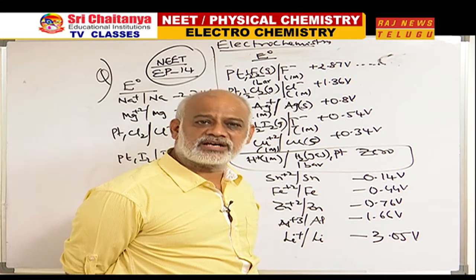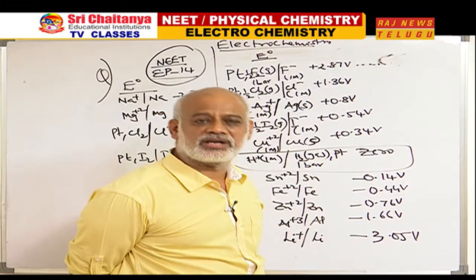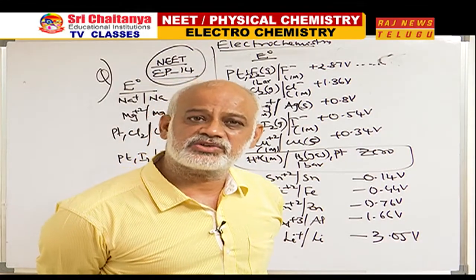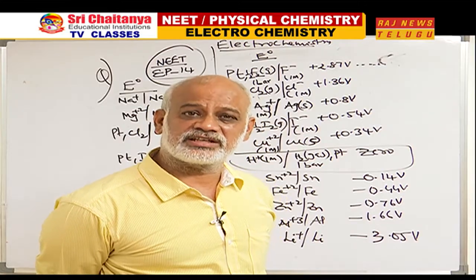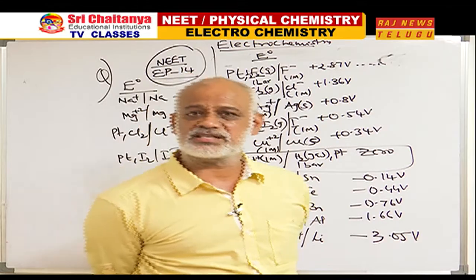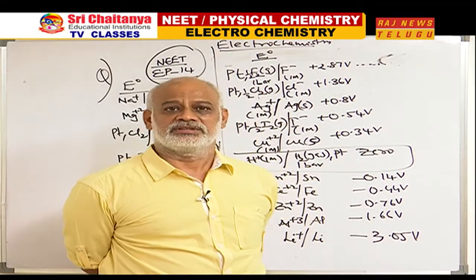Copper, silver, gold, mercury are the most popular metals whose SRP values are positive. Other than that, in general, SRP values of most metals are negative.